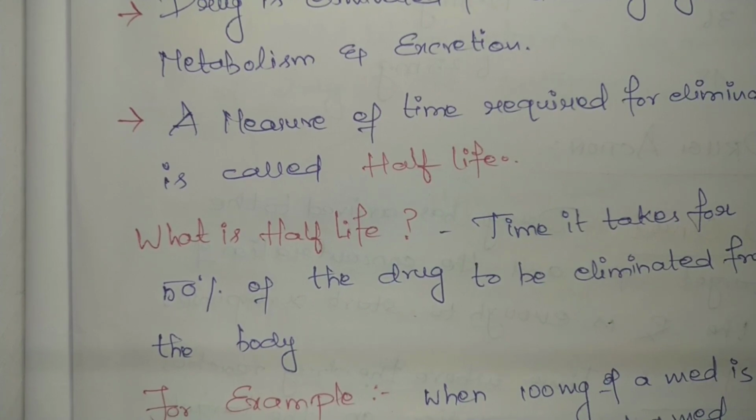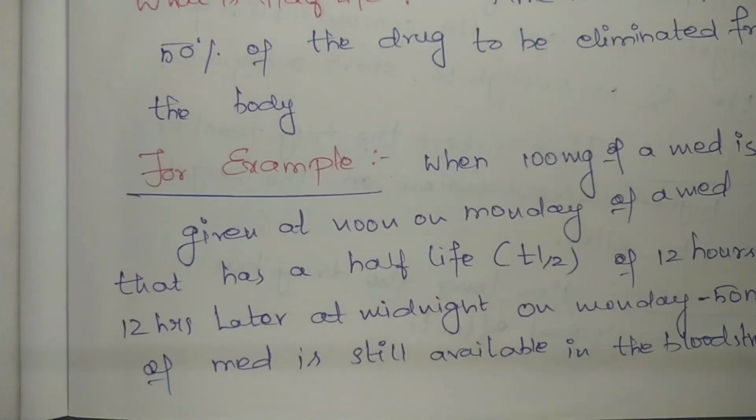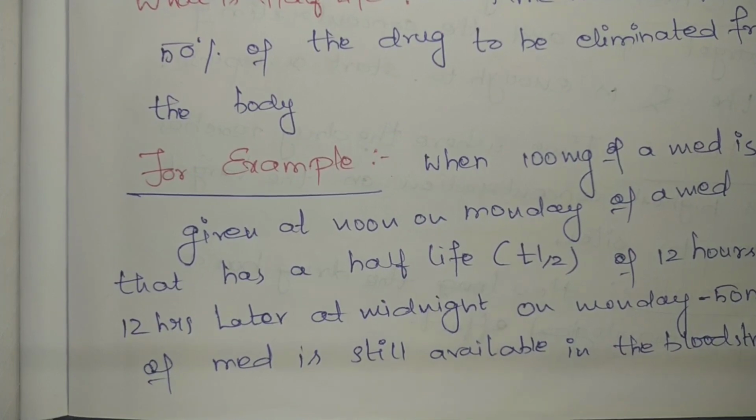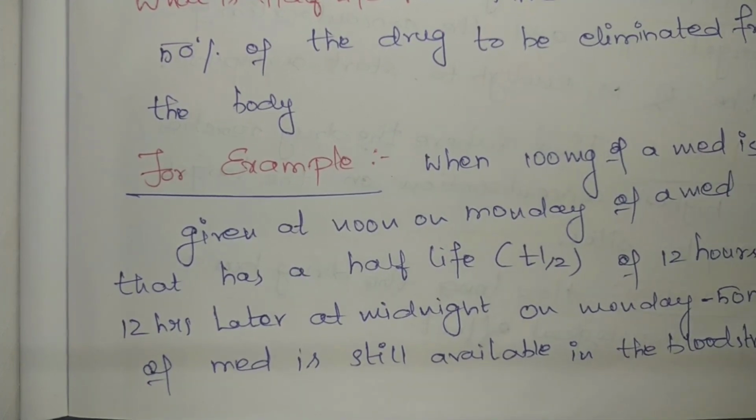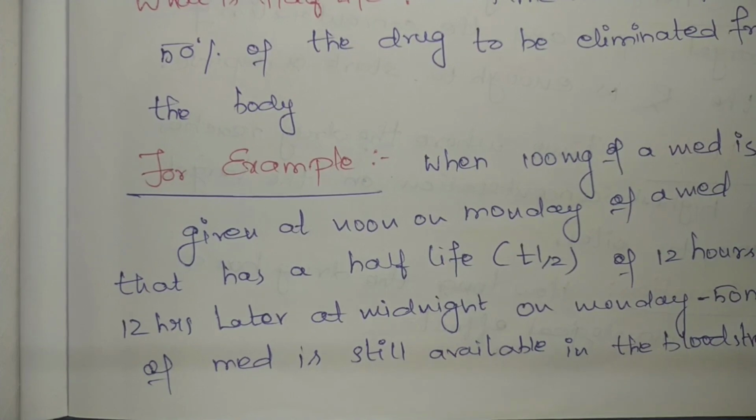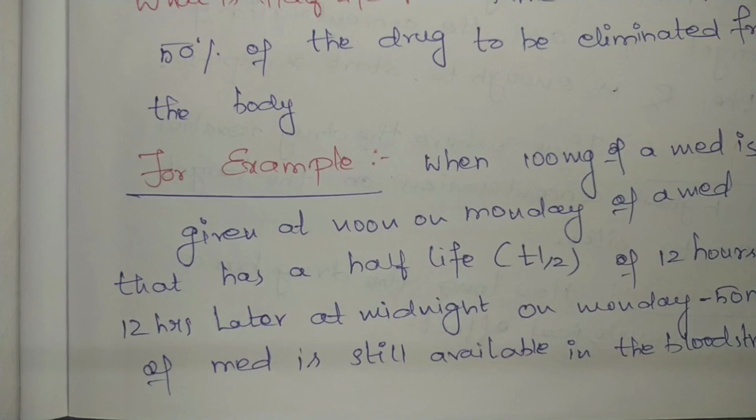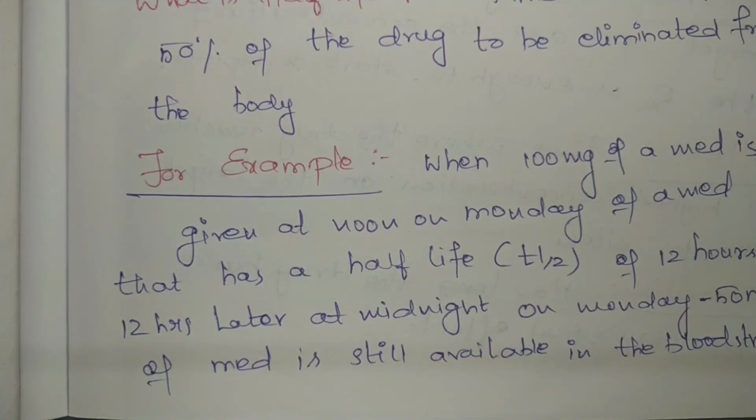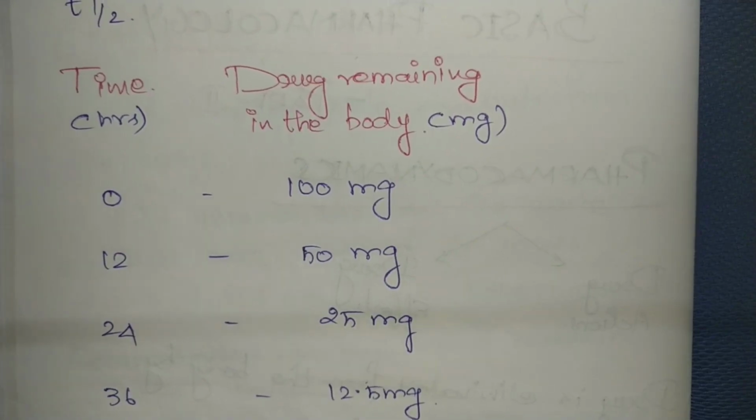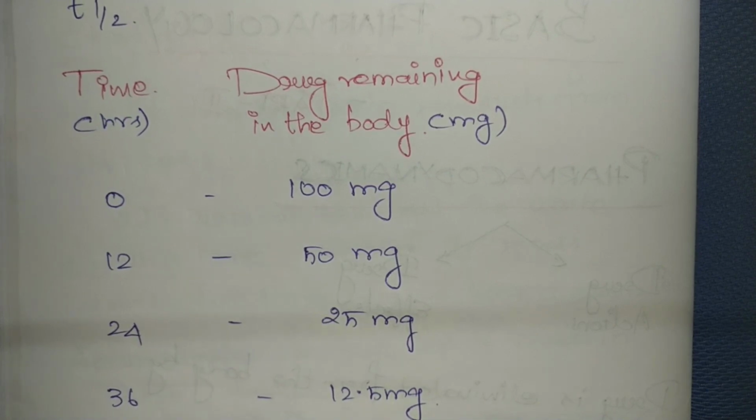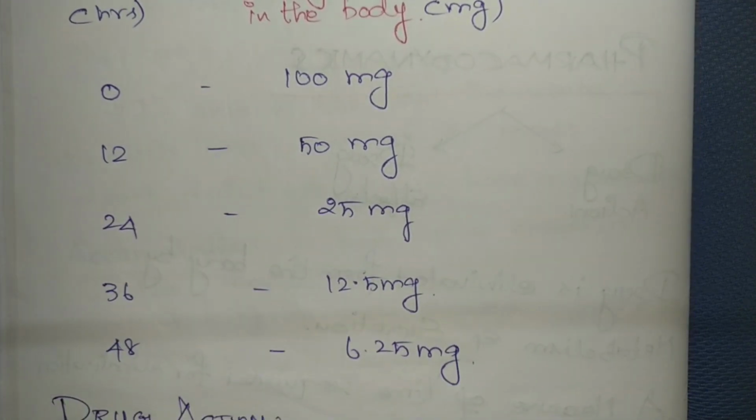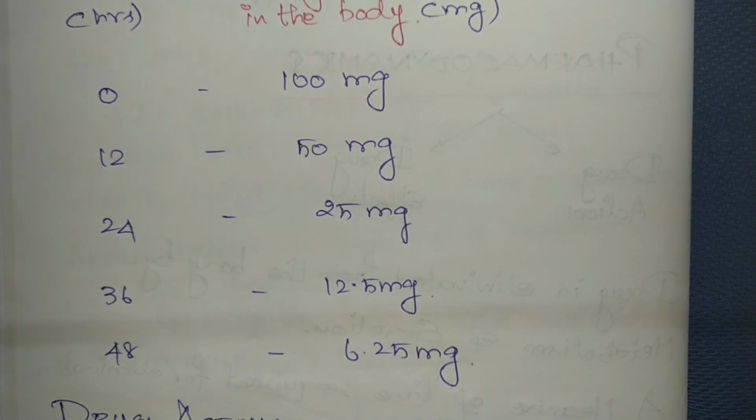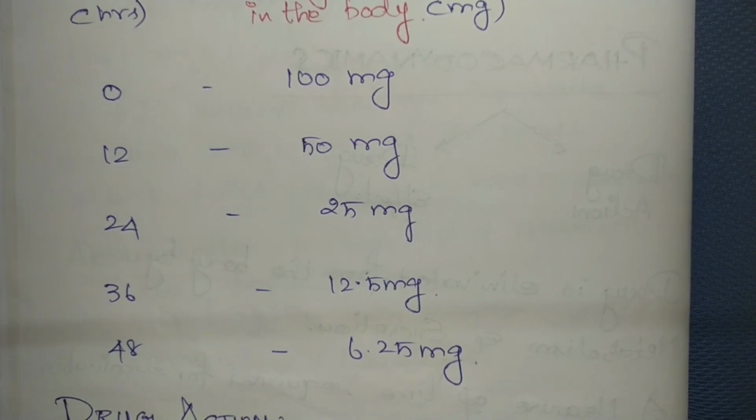from the body. For example, when 100 milligram of a medication is given at noon on a Monday, and the medication has a half-life, also called T-half, of 12 hours, then 12 hours later at midnight on the same day, 50 milligram of the medication is still available in the bloodstream. So after 12 hours, the drug remaining in the body becomes 50 milligram. After 24 hours, it becomes 25 milligram. After 36, it becomes 12.5 milligram, and so on.